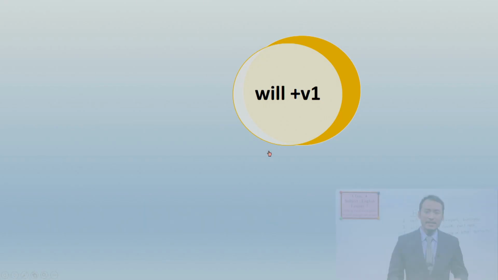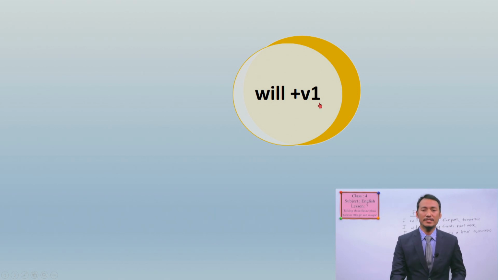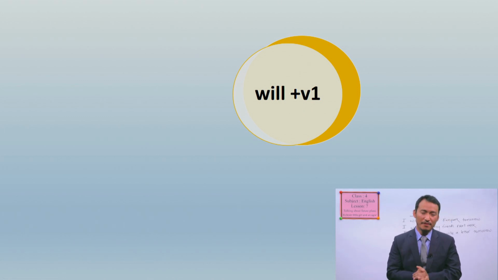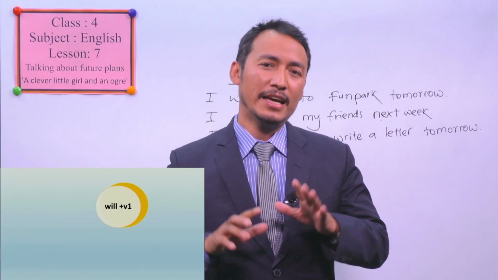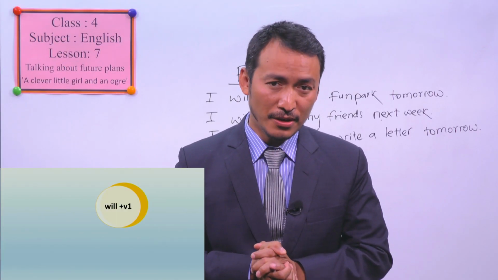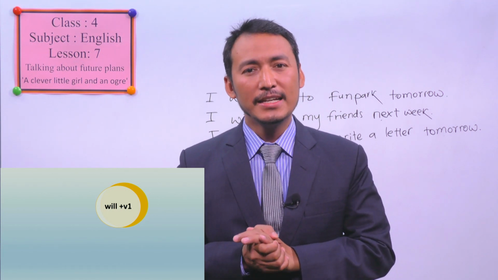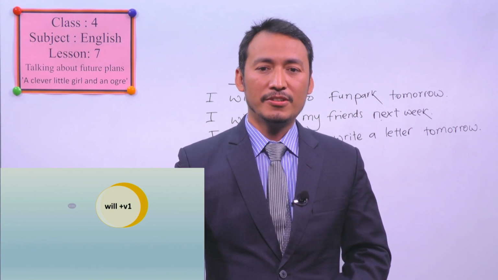That's what we already said in our previous slide: will plus verb infinitive, or verb 1. Do you understand what is verb 1? Verb 1 or verb infinitive is the first form of verb, like go, eat, do, sing, write, see, watch, and so on. These are the first form of verb, which are not changed according to other tenses. Okay, let's see the sentences with this structure.